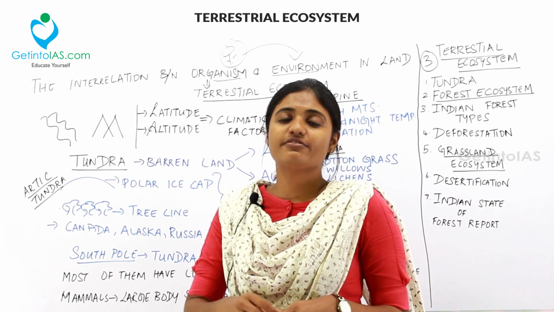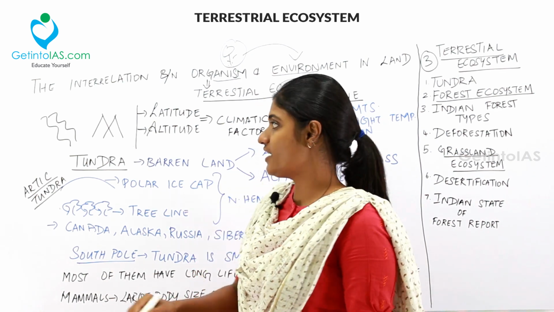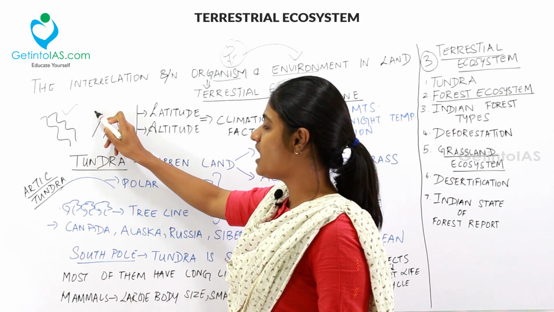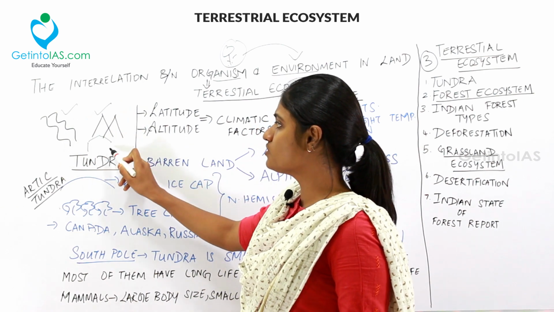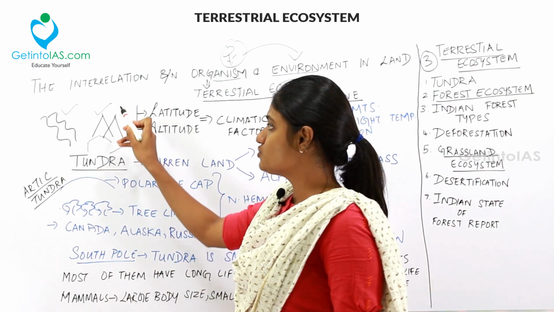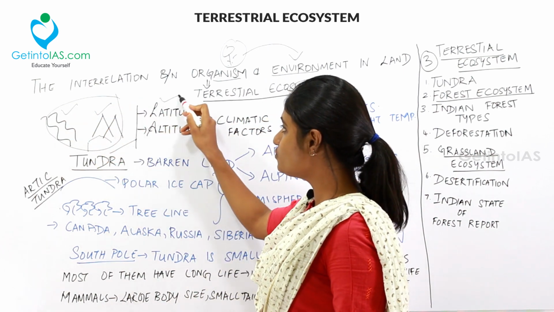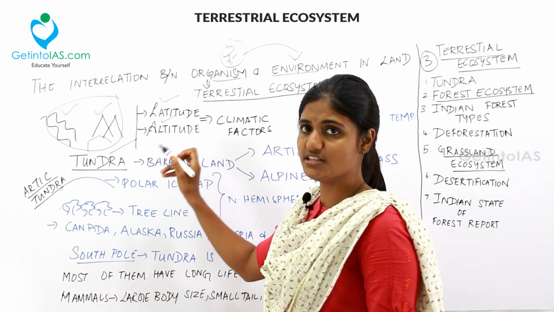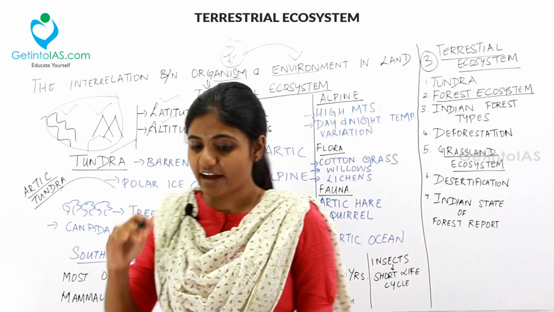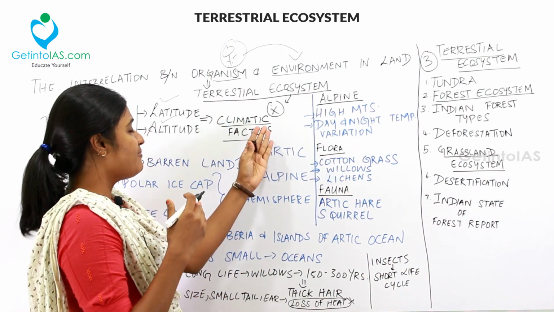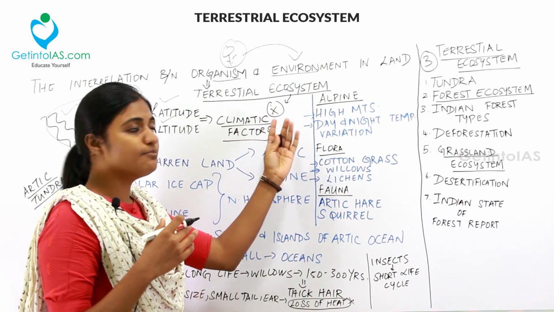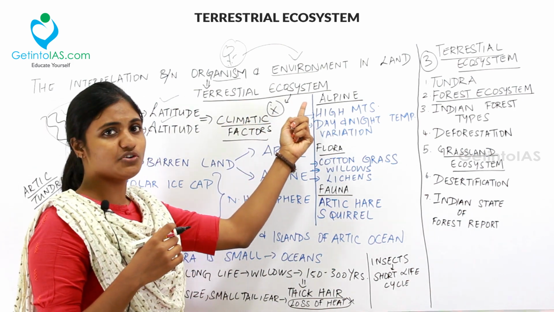In land, you may find various topographies. For example, there will be valleys, high mountains, plateaus, plains, etc. Depending on all these and the altitude and latitude variations, the climatic factors will differ. So the climatic factors play a very important role in the terrestrial ecosystem.